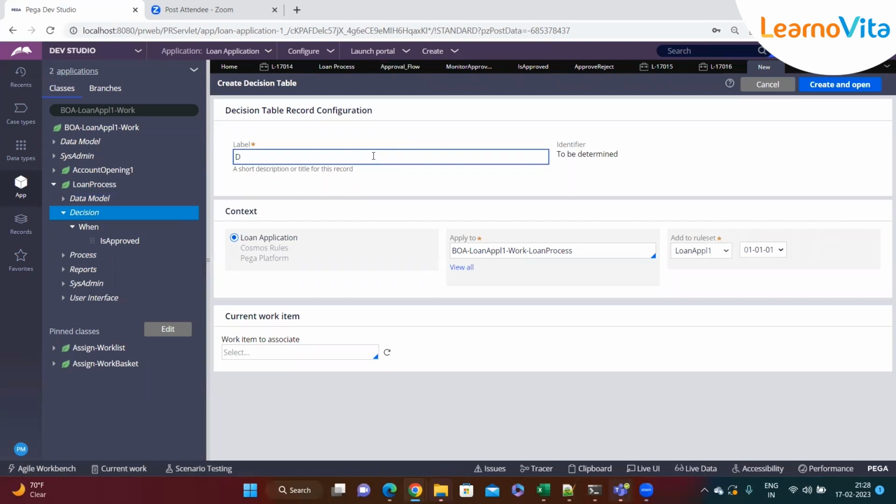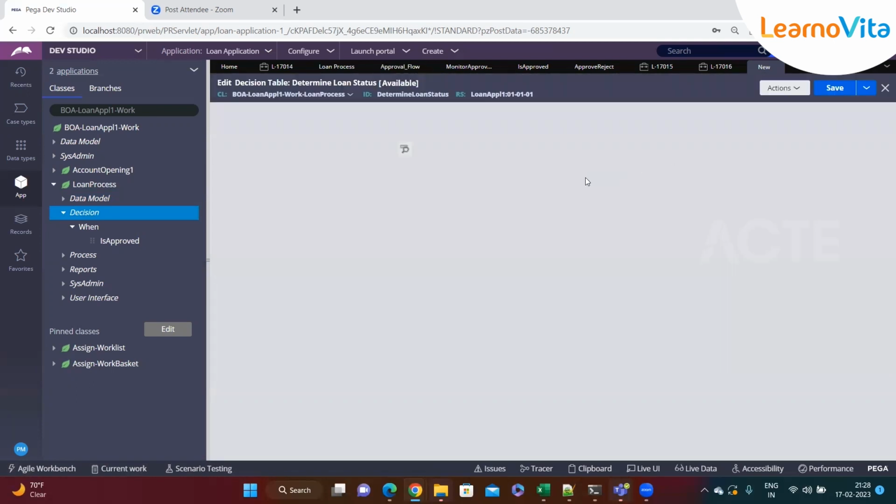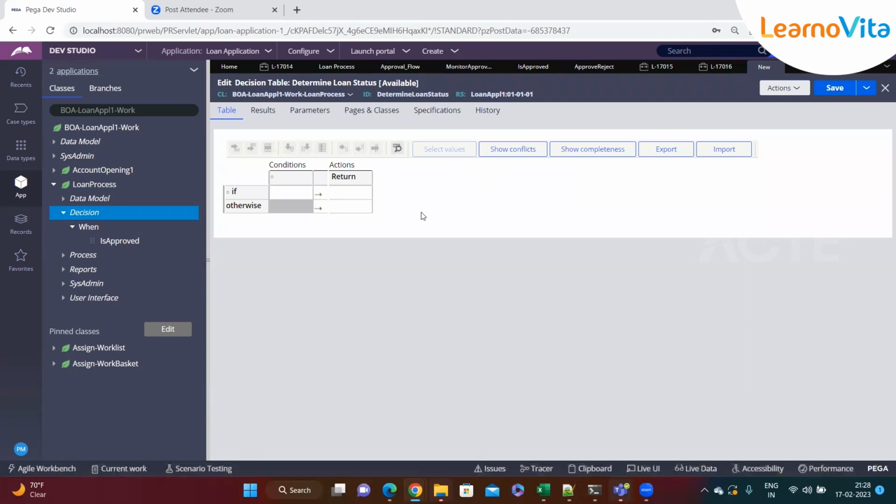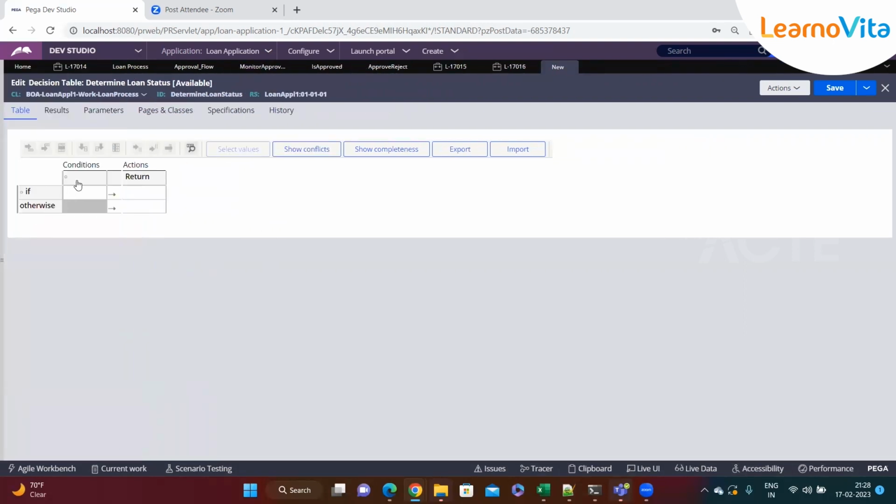I'll put the name as determine loan status, or loan application status, whatever. Okay, so now continue and open. As the name suggests, table means it will give you an Excel sheet kind of structure, where Pega gives you if, otherwise, and then only one column here, and if you want, you can add more columns for your conditions and all the stuff.